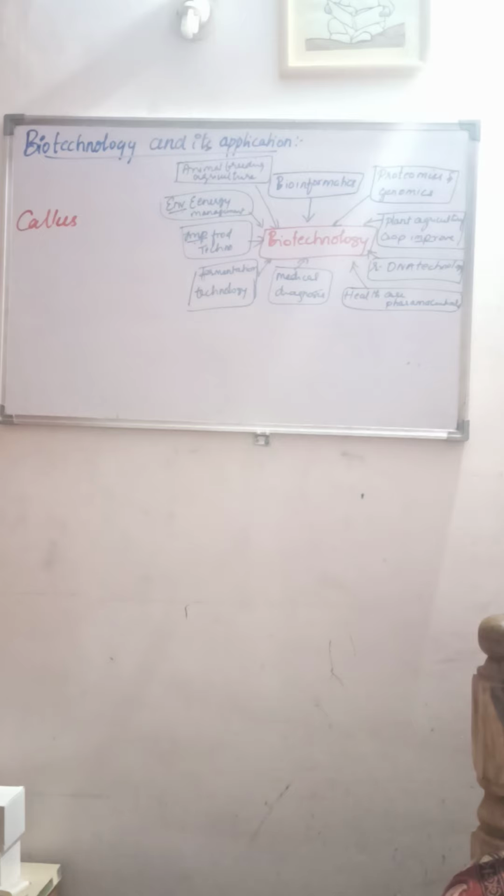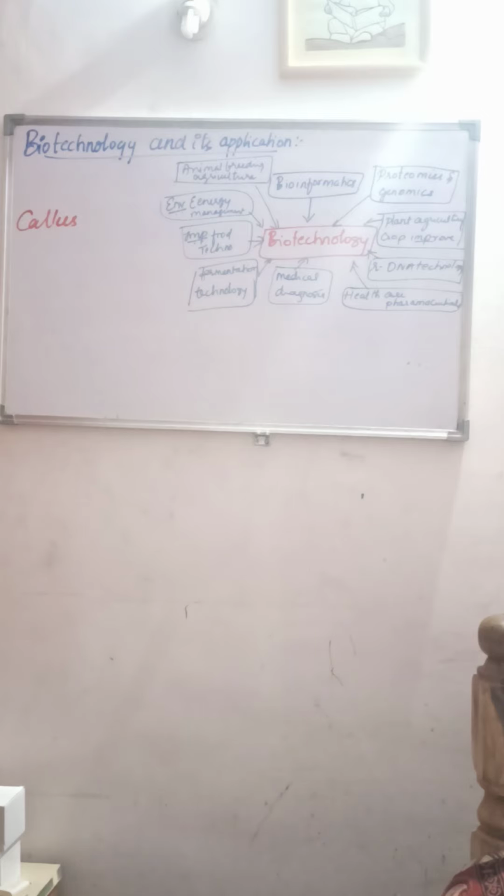So the techniques applied in biotechnology have wide applications. What are the applications of biotechnology and how are they useful to human mankind? That is what we are going to discuss in this chapter, biotechnology and its application.